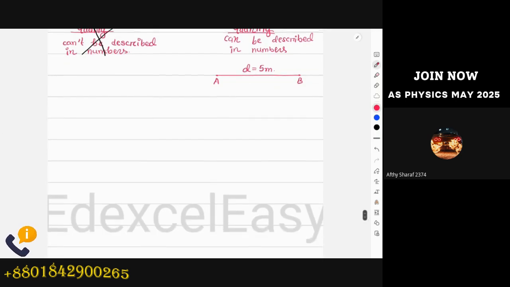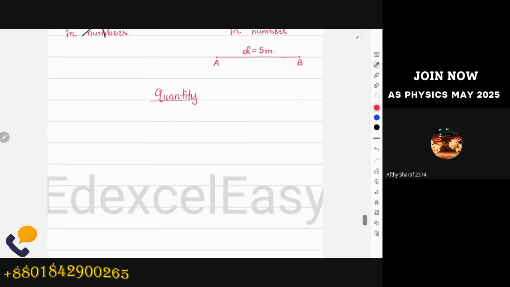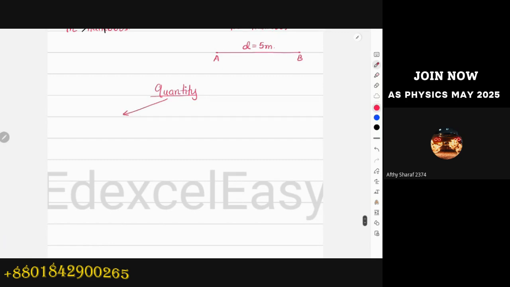So quantity again is sectionized into two different sections: base quantity or derived quantity.